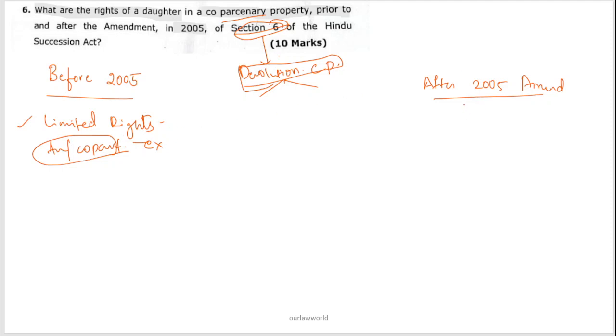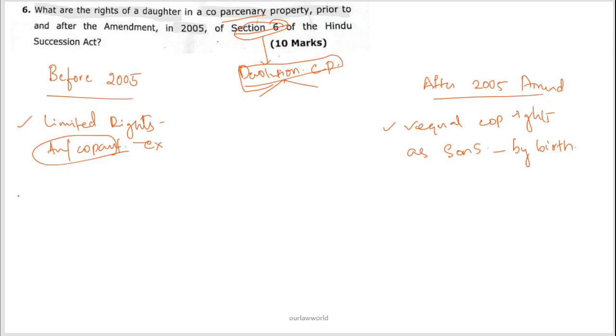But after the 2005 amendment, equal coparcenary rights are given to daughters, equal to sons, by birth. You can term it as coparcenary property by birth; they have an equal interest just as the coparcenary property is given to the sons. So before 2005 it is a limited right, and after 2005 it has become an equal coparcenary right.